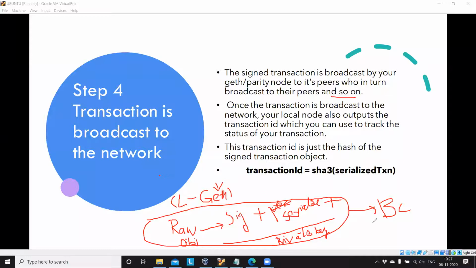Broadcasting means this is your Geth node and it sends the transaction to the nearest node, maybe another Geth or a Parity node. From here it moves to another node. Likewise it is propagated, using the gossip protocol, from here to here, here to here. Likewise all the network participants get this transaction. I hope you can follow. Any doubt, please ask.